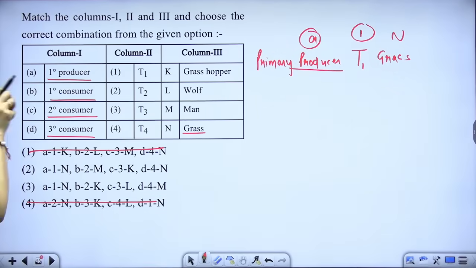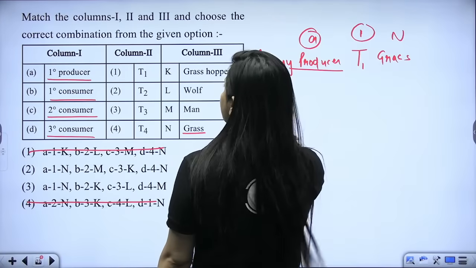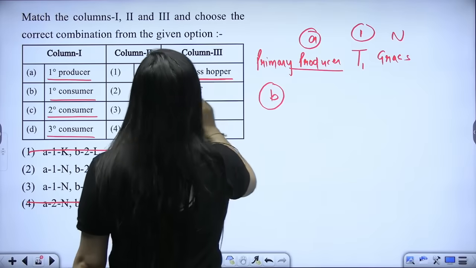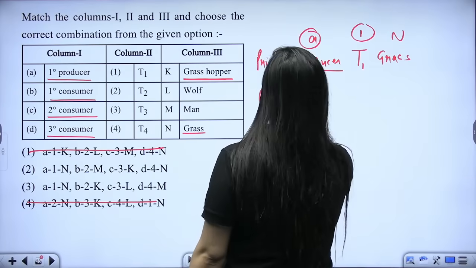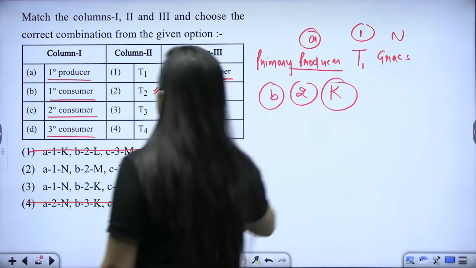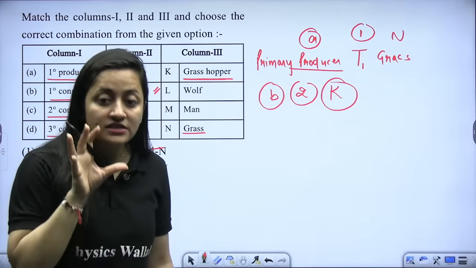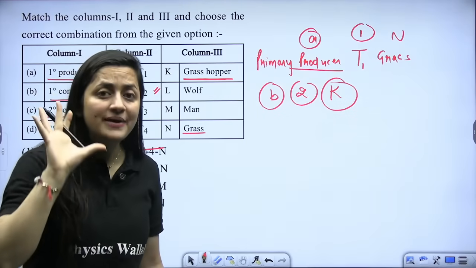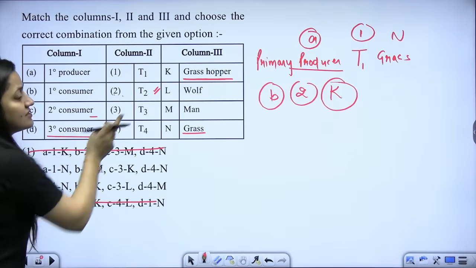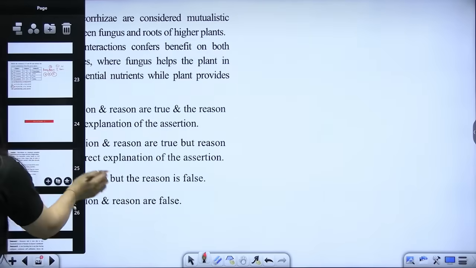Now, grasshopper. We know that it is going to be the primary consumer. So primary consumer is B. Then we have the second trophic level, and then we are going to have the K. So it is going to be B2K. So I got my answer. While attempting such questions, please check these things carefully. This is a very common mistake that students make. So yes, here the third is going to be our correct answer.